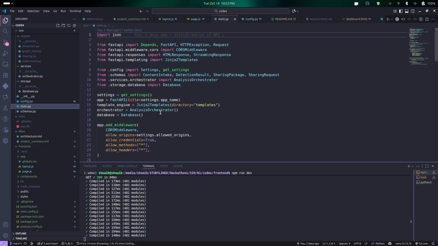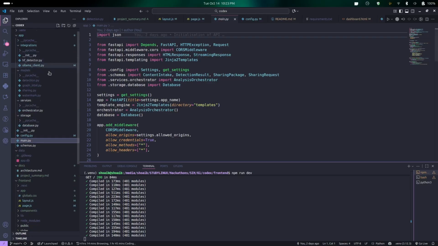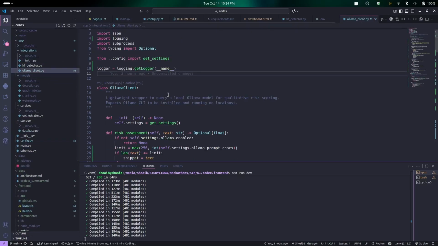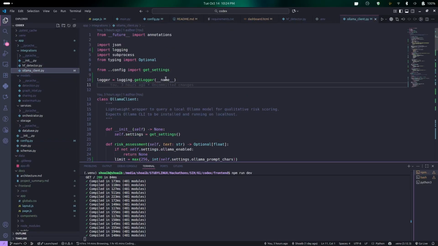Our detection pipeline runs a variety of different systems to reliably and accurately determine the malicious intent of a text. First of all, our primary detection system is using the GPT OSS 20 billion model via Ollama. We run our entire text through it and let Ollama decide what kind of a score it would like to give based on the intent of the text, the kind of content it has.